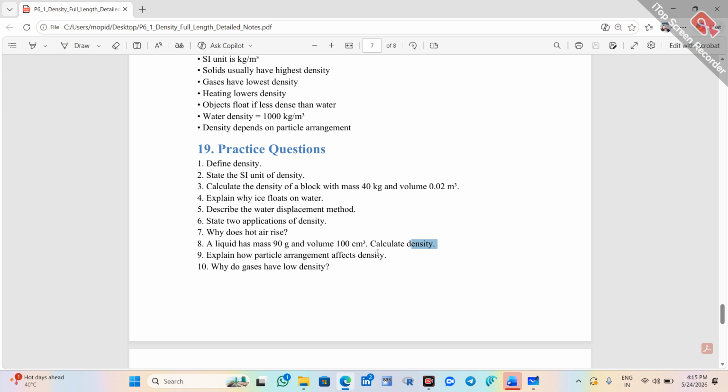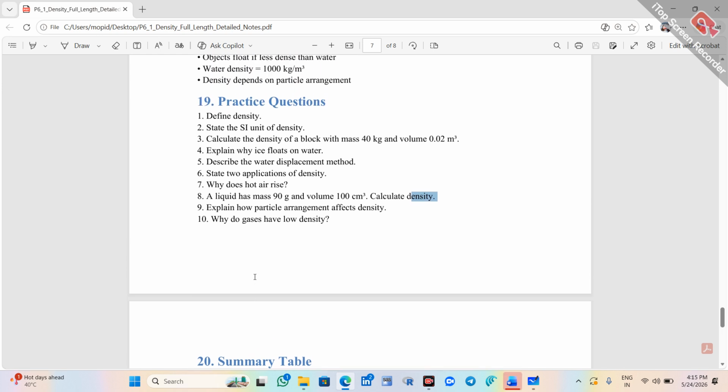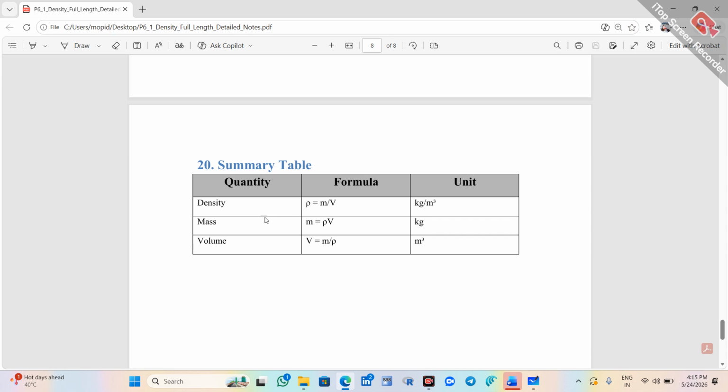Explain how particle arrangement affects density. If particles are closely packed, then density will be higher. If particles are loosely packed, density will be lower. Why do gases have low density? Because particles or atoms in gases are loosely packed and free to move, for that reason they have low density. Next, summary table. Density rho equals mass by volume, with the unit kg per meter cube. Mass m equals rho times V, in kgs or grams, and volume equals mass over rho, in meter cube. Okay, thank you, bye.